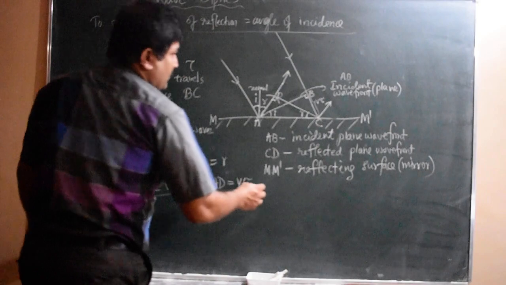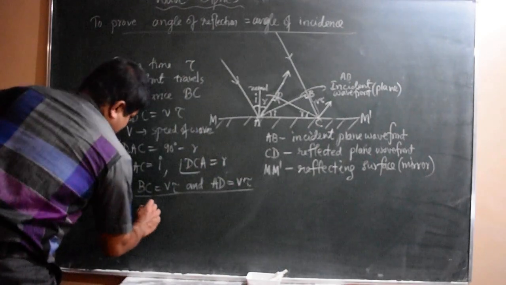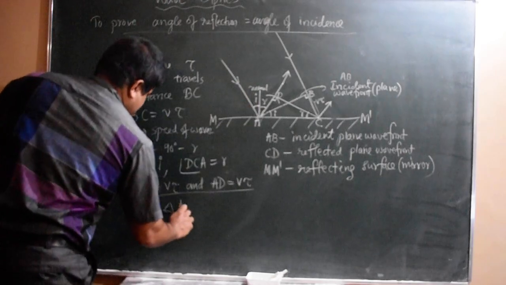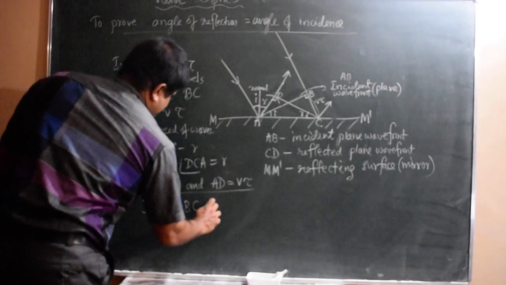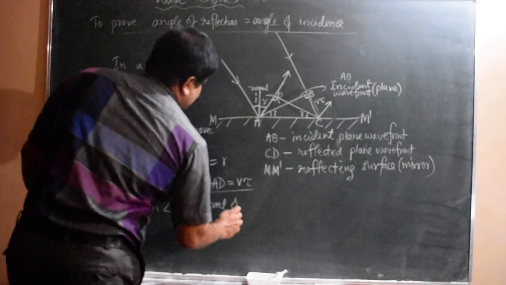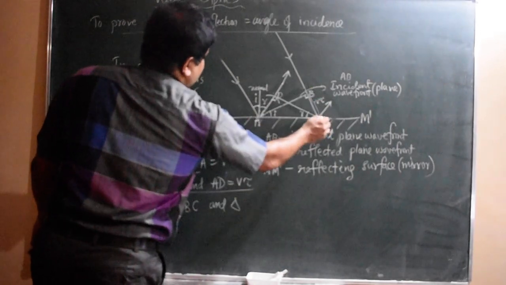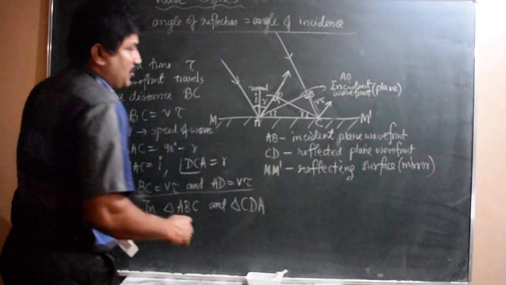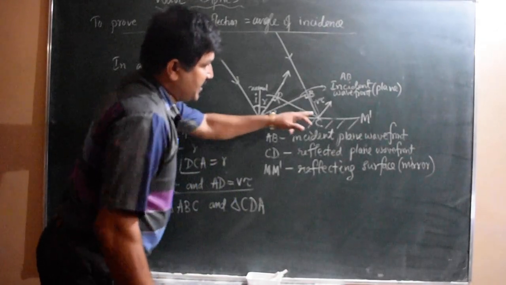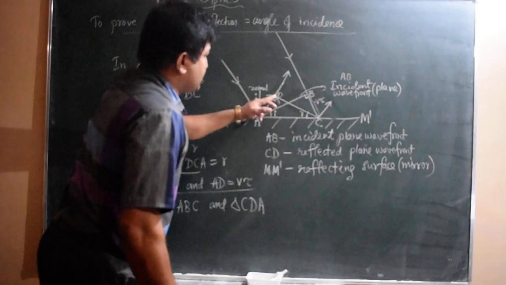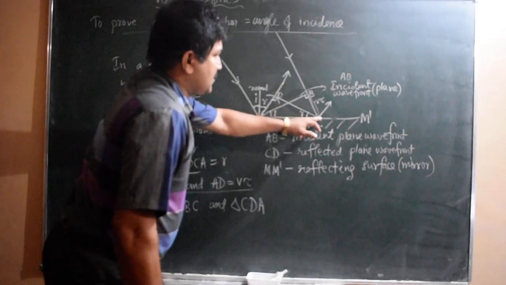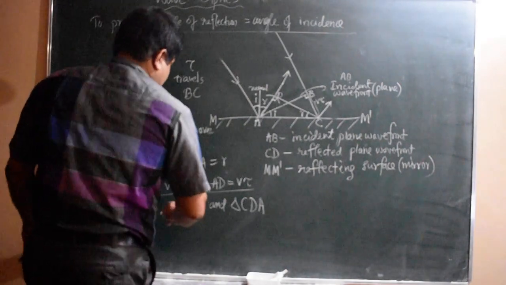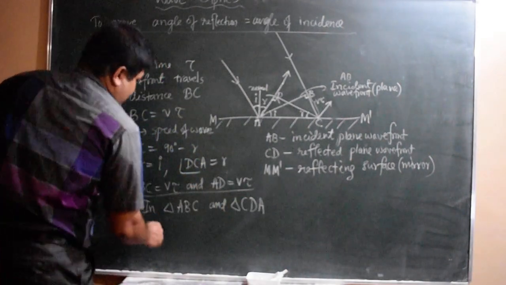Now we have to prove congruency. So let us write the triangles. In triangle ABC we are comparing with triangle CDA. Only corresponding vertices you have to take: corresponding to A here it is C, corresponding to B here it is D. So in triangle ABC and triangle CDA, what all are equal?